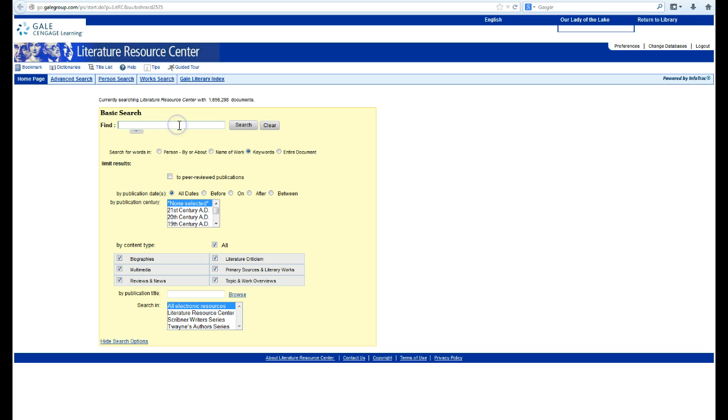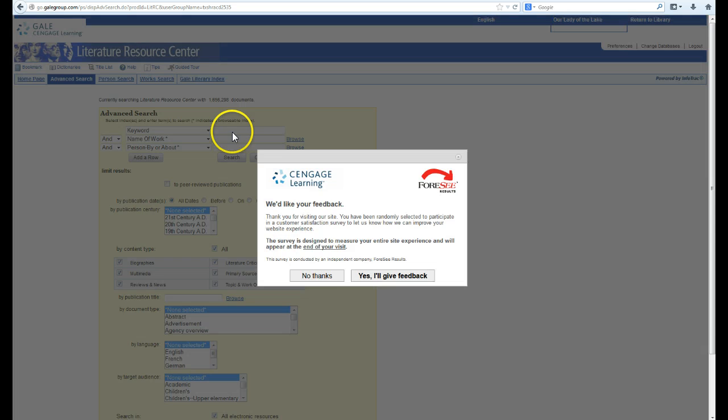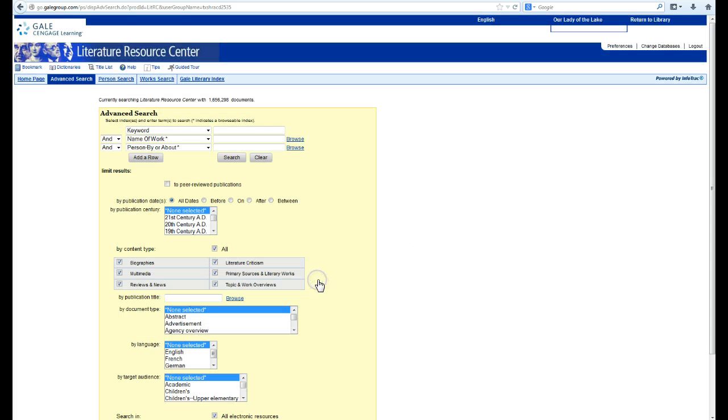So I could start here with, well, maybe I can do an advanced search. Whenever possible, go to the advanced search. That way there's more information that you can put in and should hopefully give you better results. So let's say the name of the work is going to be The Metamorphosis. Maybe here I could put father son. I'm not sure how that's going to work, but let's give it a chance.